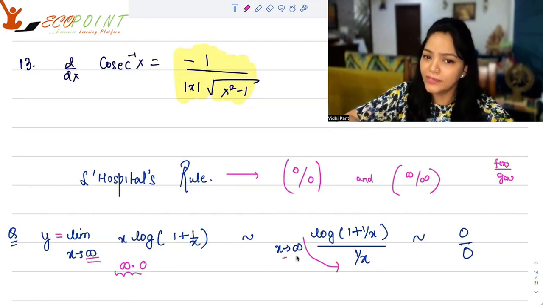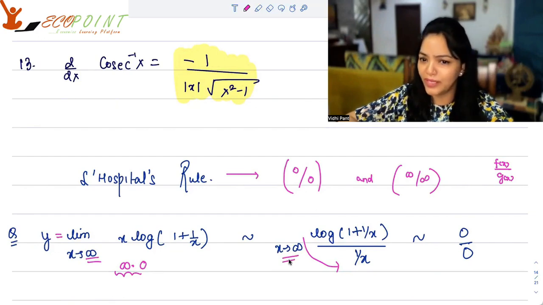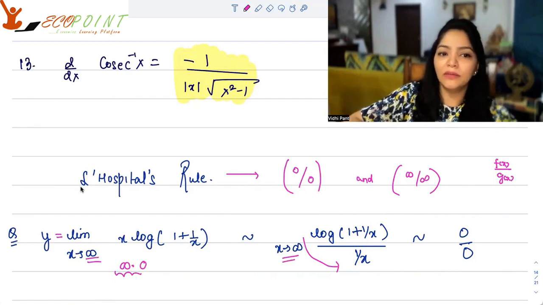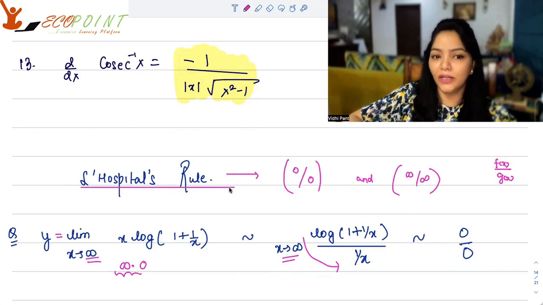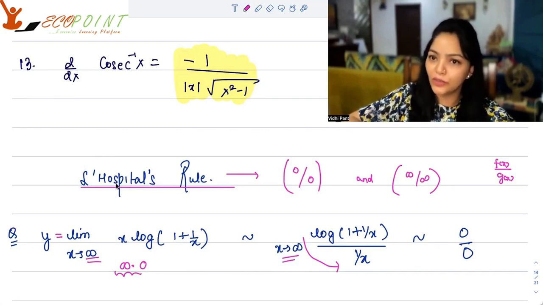And now if you view it as x goes to infinity, you are getting log of 1 upon x, which is 1 upon infinity. This is 0 by 0. In 0 by 0 form, we can use something called L'Hopital rule. This S is silent. You can write it or you can even ignore it. You can check it out. You can write also or you can ignore it also. You might not write it.